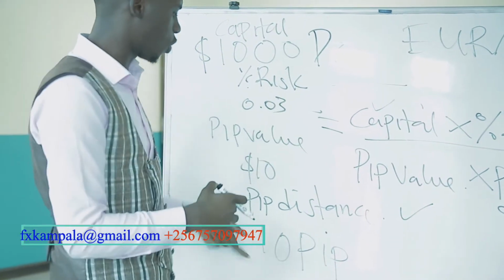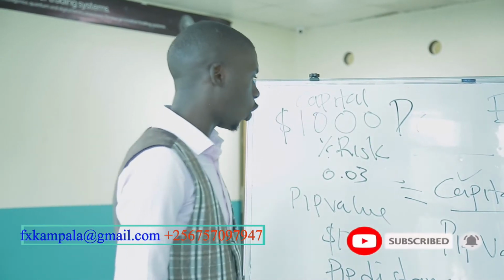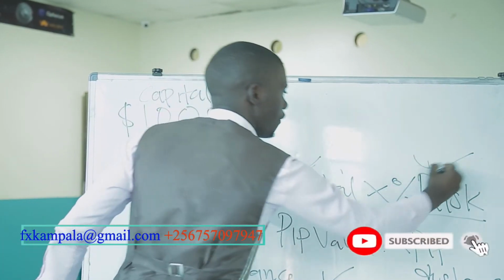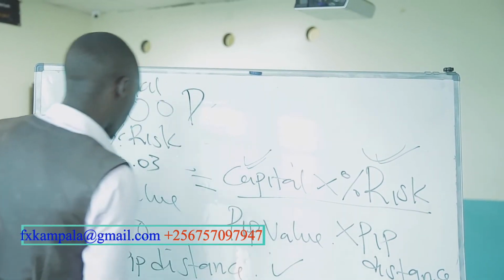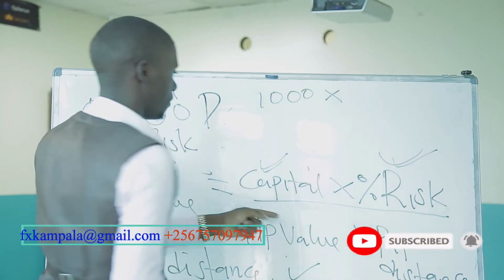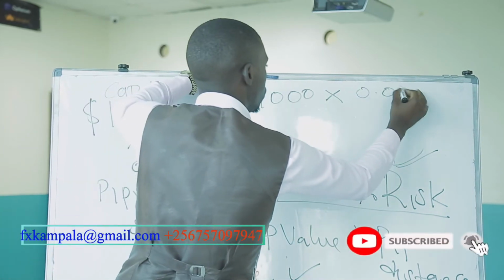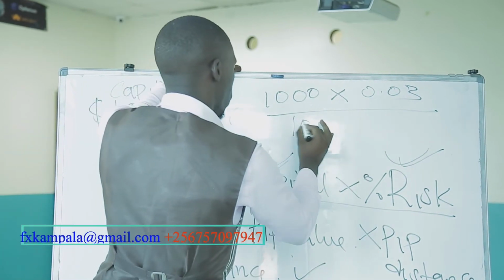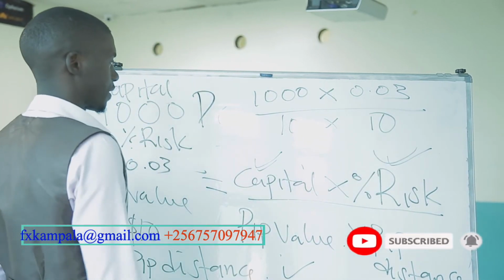In the next video, I'll be showing you how you can do this practically on your laptop with our trading platform. So when you get all of this, you have your capital, how much you want to risk on the trade, the pip value, and the pip distance. So you start fixing in the values. The capital, $1,000, times the risk percentage, which is 3%, 0.03, divided by the pip value, which is $10, times the pip distance, which is, let's assume, 10 pips.